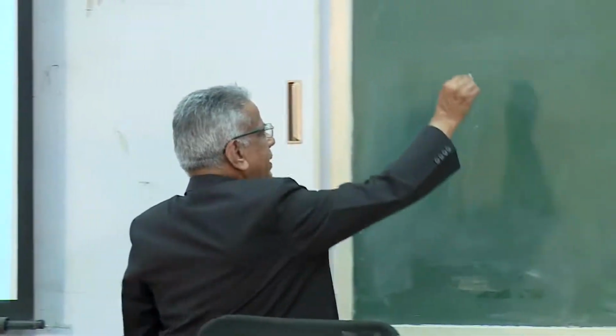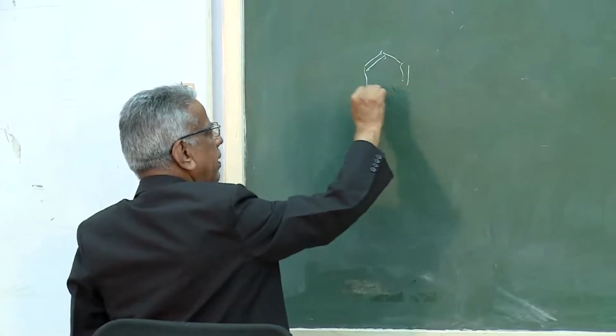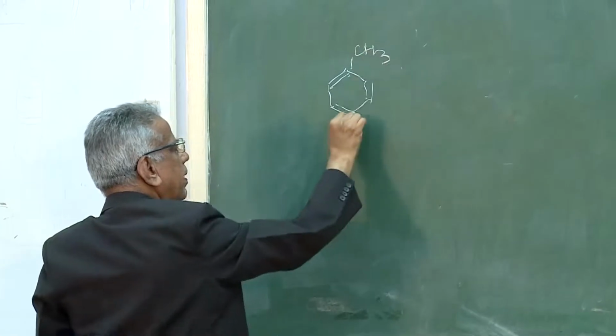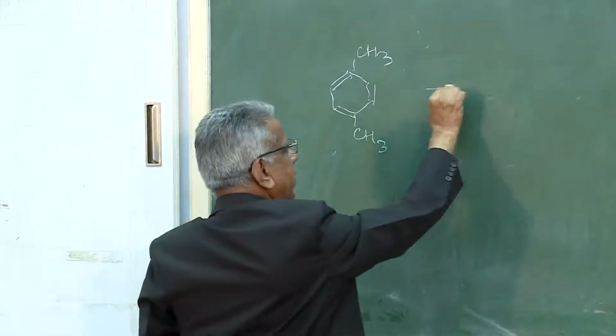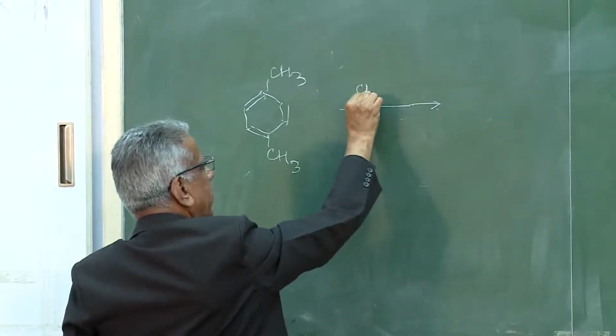So, you take paraxylene, and with the acetic acid as medium.